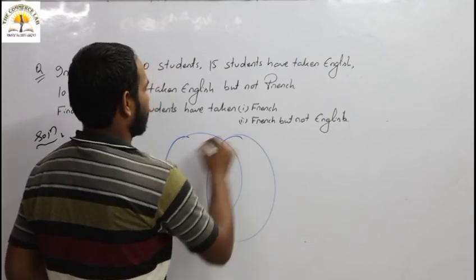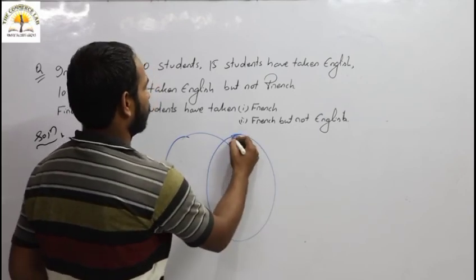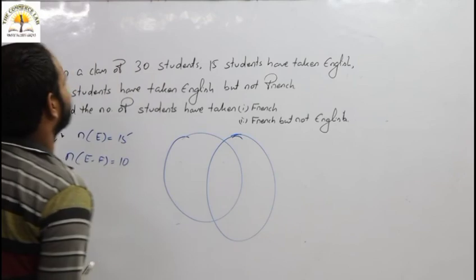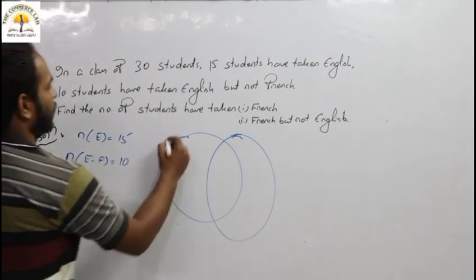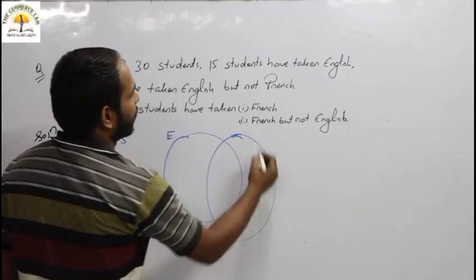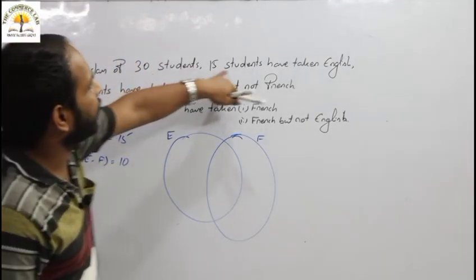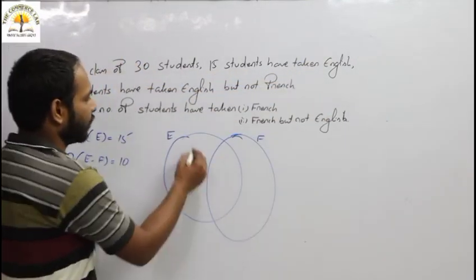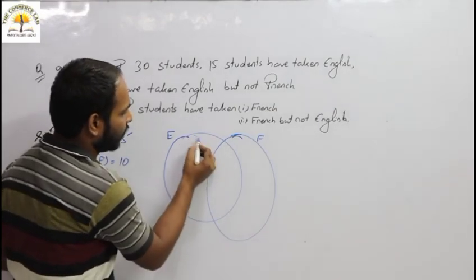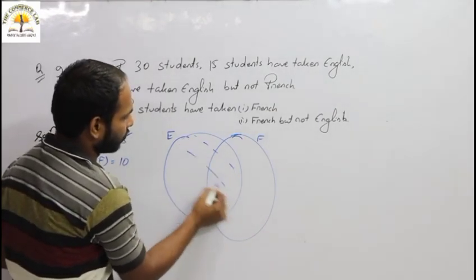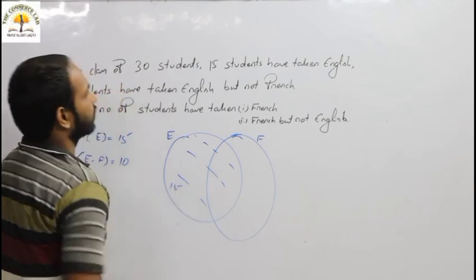Let's find out. This one is your E, this one is your F. 15 students have taken English.